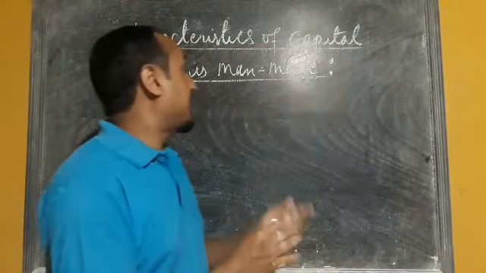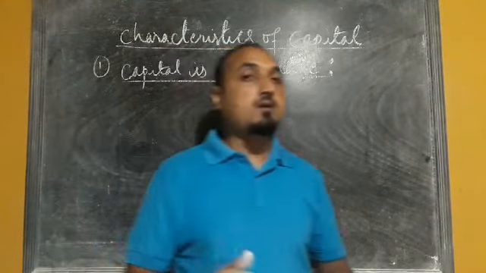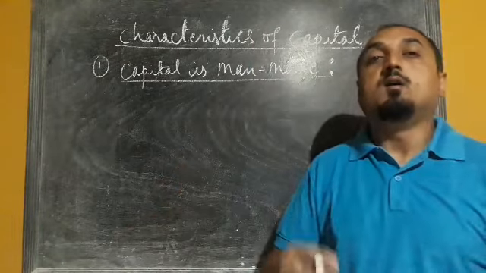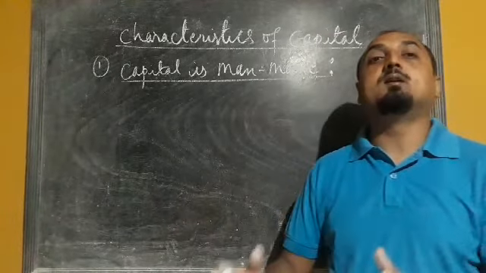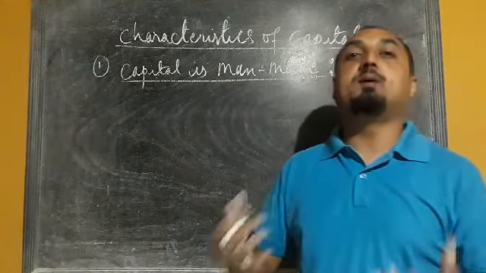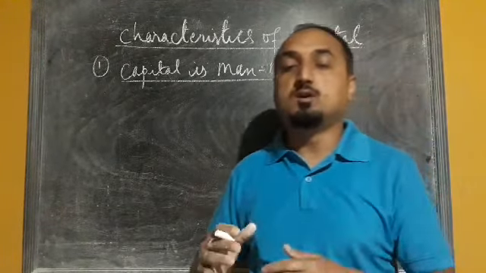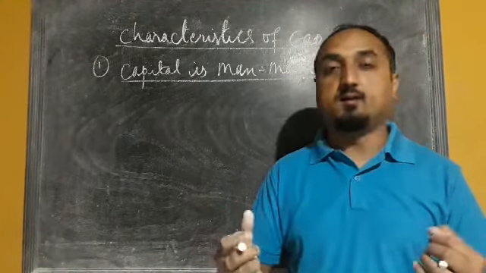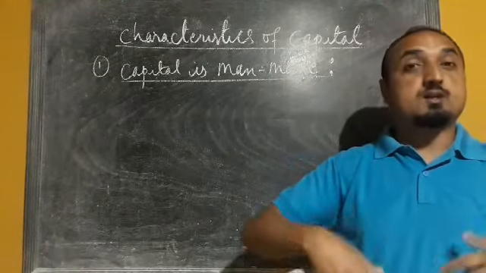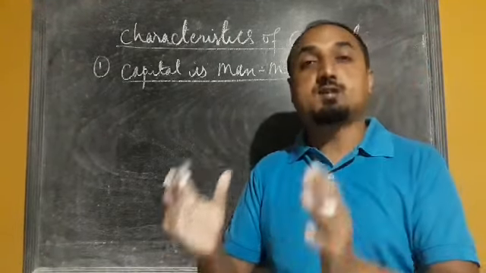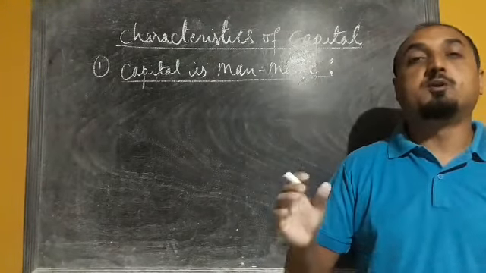First, this capital is man-made. Different machinery and equipment are all man-made, and when labor is applied on different natural resources, then capital is generated. As I was talking about JCBs, rollers, etc., these are all made of iron. When laborers work on that iron to give a different shape to the machinery, that machinery can then be used for different productive purposes.